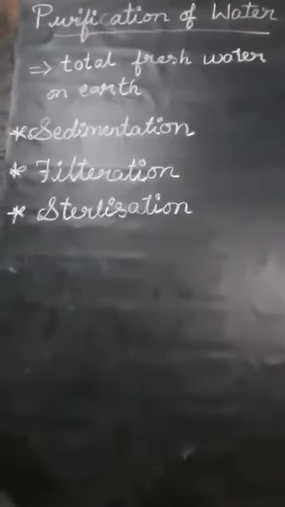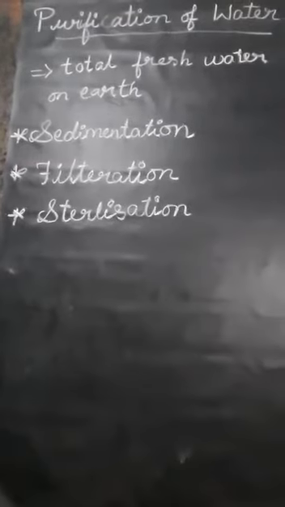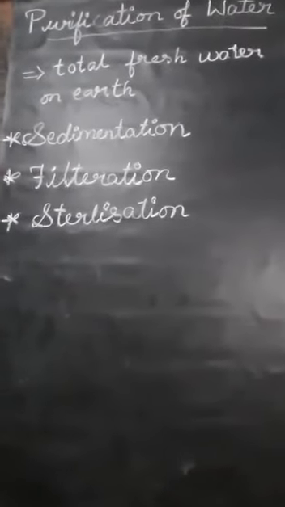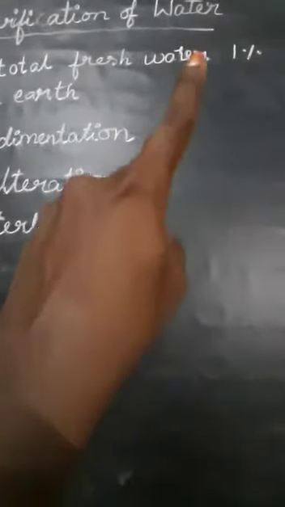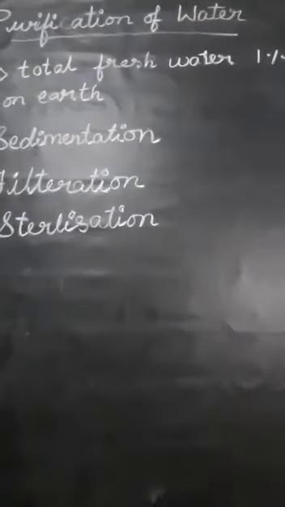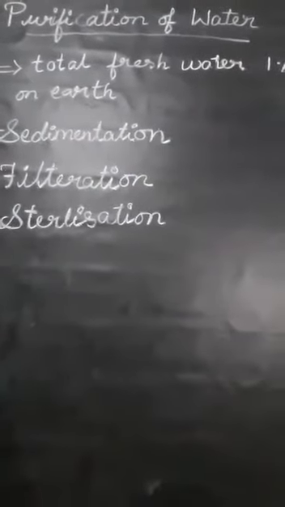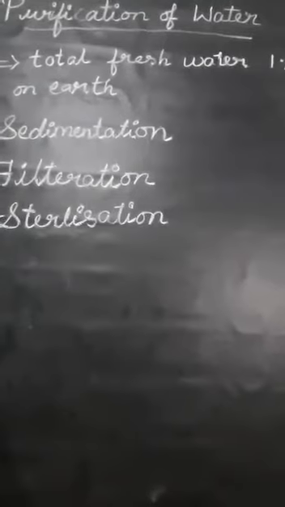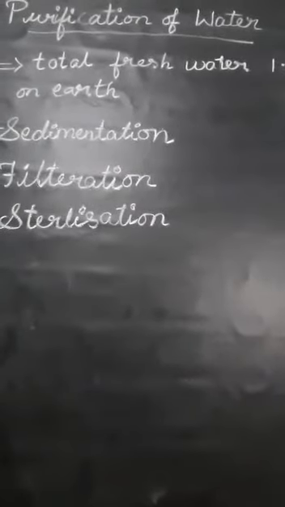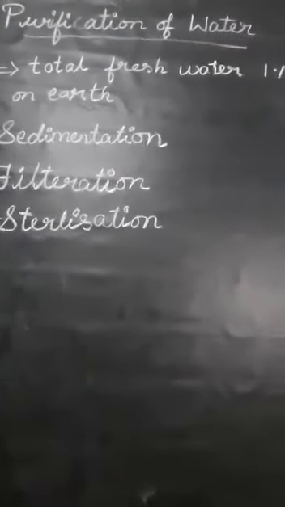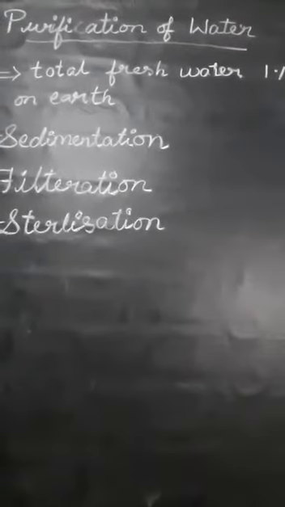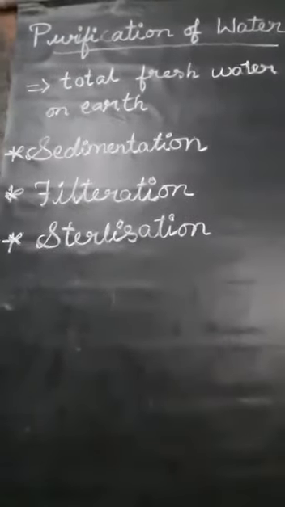So next we can see the purification of water. Out of the total fresh water available on the earth, only 1% is present in the water bodies, that is rivers and lakes, and the rest is in frozen glaciers and polar regions.